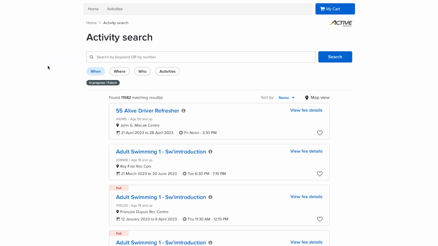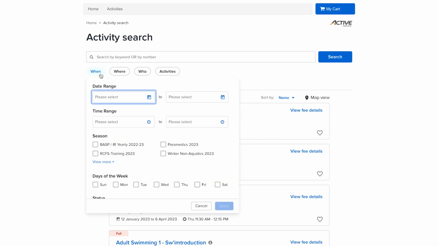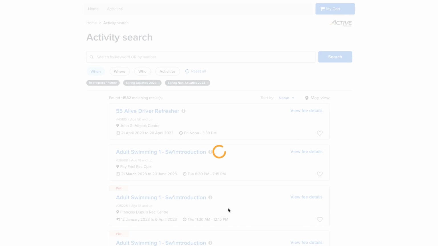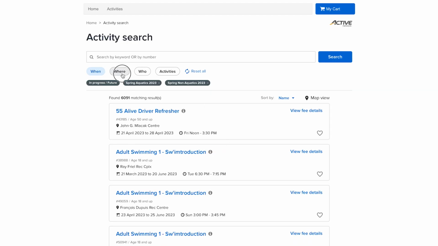From the Activity Search page, click When, then under Season, click View More. For swimming lessons, check the Spring Aquatic 2023 tab. For all other programs, click on Spring Non-Aquatics tab. Select Apply. The Where tab lets you pick a facility.